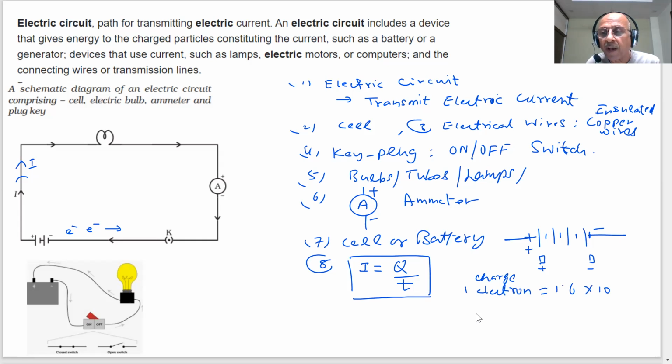It is 1.6 × 10^-19 coulombs. This is the charge of one electron. So when 1 coulomb of charge flows, how many electrons will be there, students? Can we calculate it? The answer is yes. A very large number of electrons will flow, students, when 1 coulomb of charge flows through.